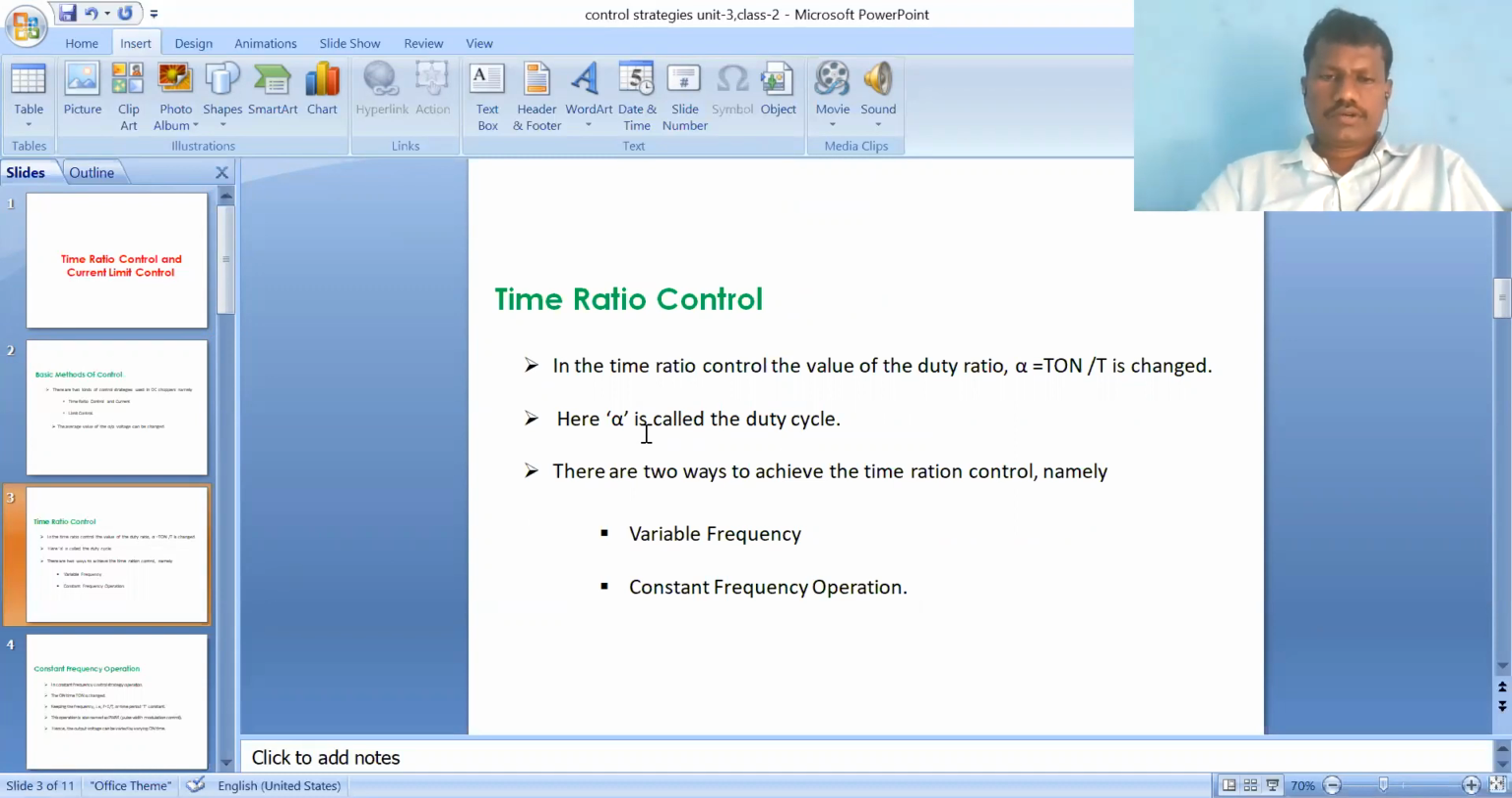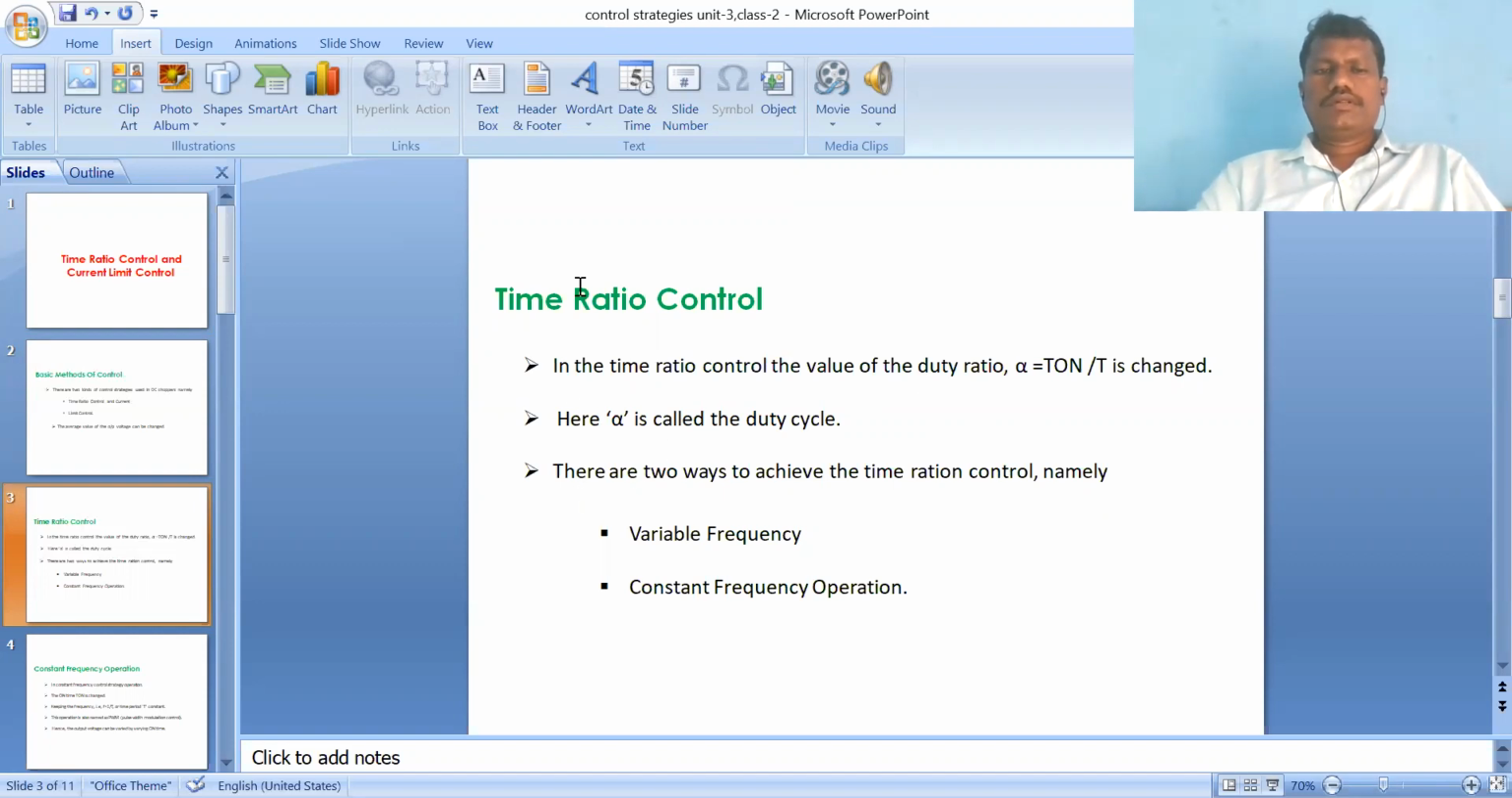Time ratio control means alpha. Alpha is also called the duty cycle or duty ratio, that is the ratio of T on and T. Depending upon that ratio, we control the output voltage of the chopper, either step up or step down. Clear? So these two control strategies are used in a chopper device.